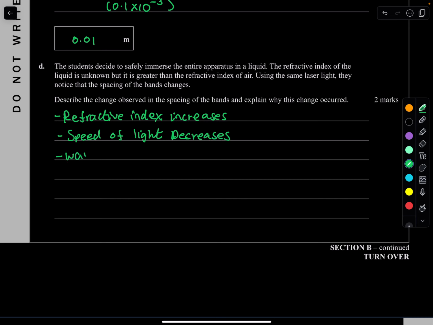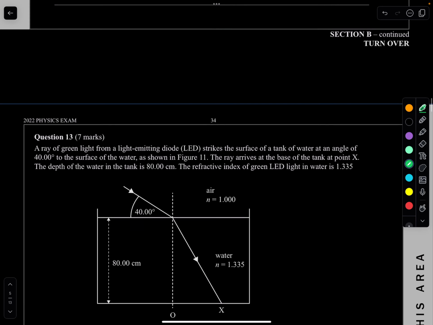So we also know that the wavelength then also decreases. And hence the spacing of bands will also decrease. Beautiful, and that's it. 2 marks.